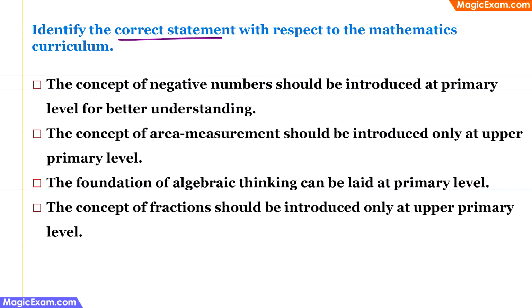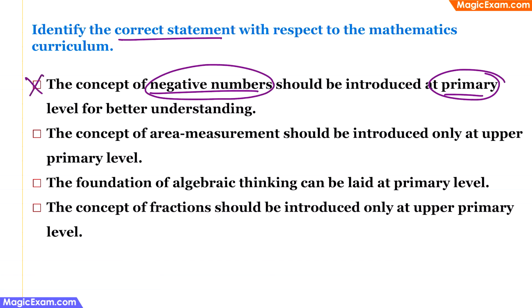The first statement is the concept of negative number should be introduced at a primary level for better understanding. Now at a primary level, you are still teaching children the basics of numbers, counting, addition, subtraction. So if you introduce negative numbers, that leads to unnecessary confusion. Therefore, this is an incorrect statement.